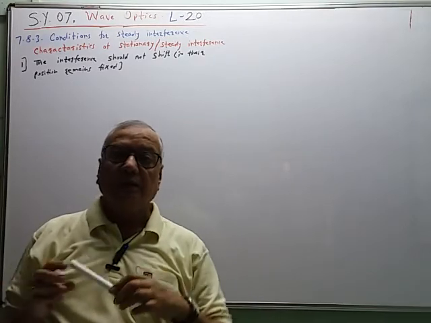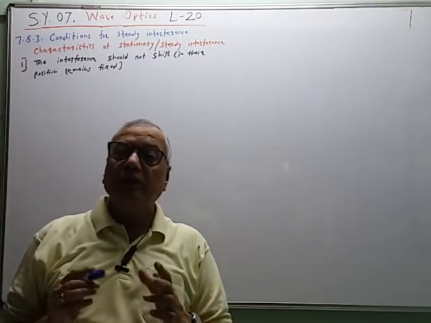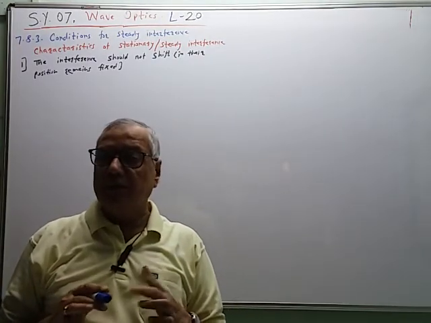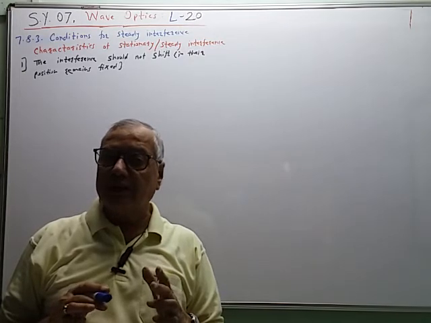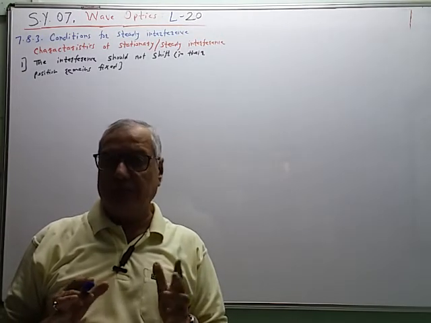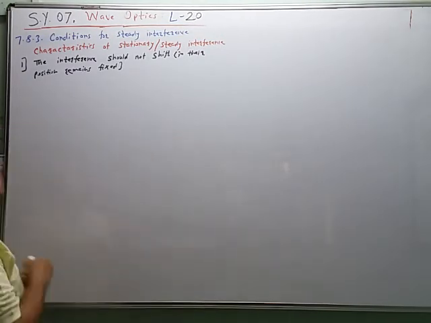Second, in the interference pattern there should be only bright and dark bands. There should be no colored bands like a rainbow, like a spectrum, like this.